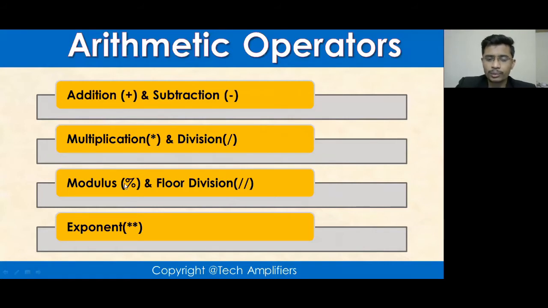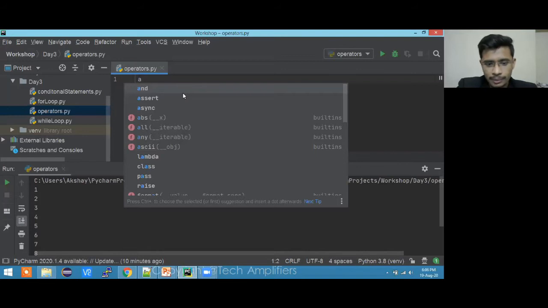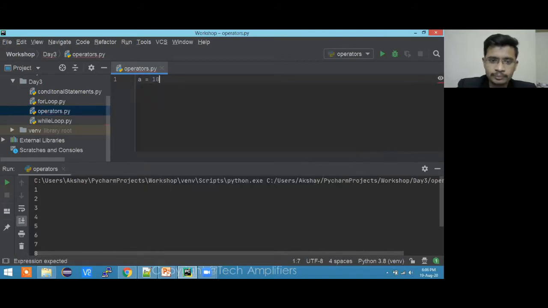Modulus, again, most of you might know, will give you the remainder. Let me show you. Suppose a, my favorite variable, has the value of 10, and b is another variable with the value 3.